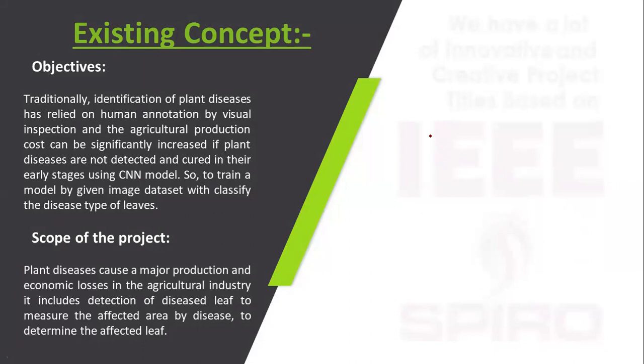They are using the existing concept. Plant disease is identified by human annotation through visual inspection, so agriculture production cost increases significantly. This is the CNN model. They are using it for the disease type of leaves.